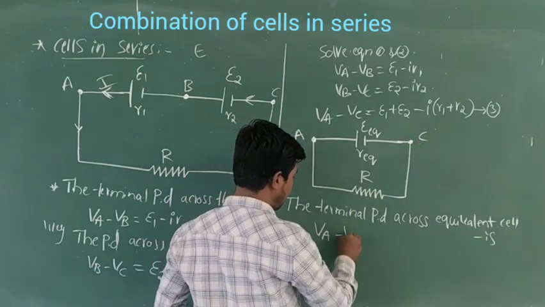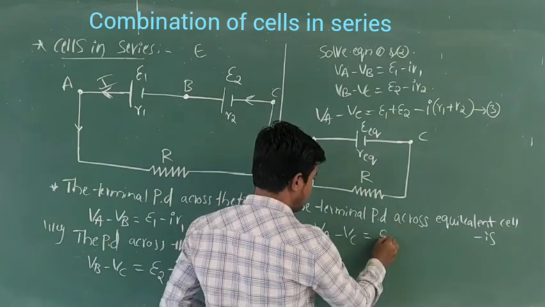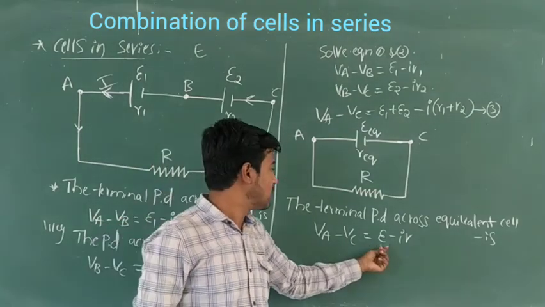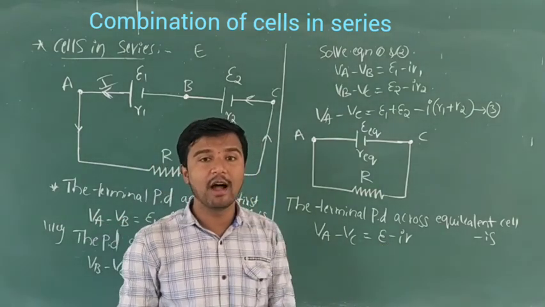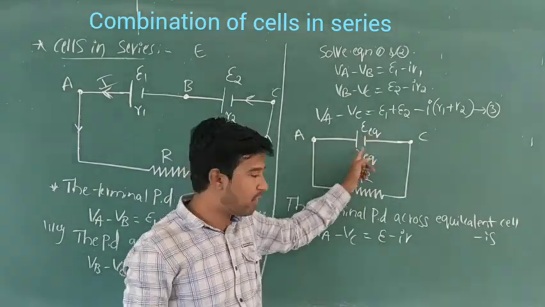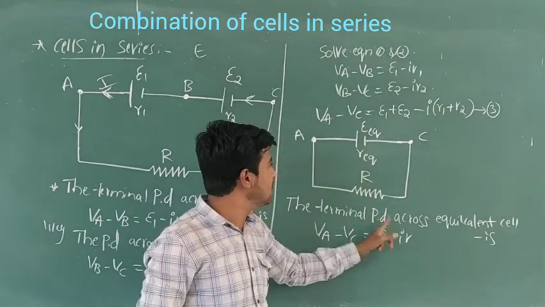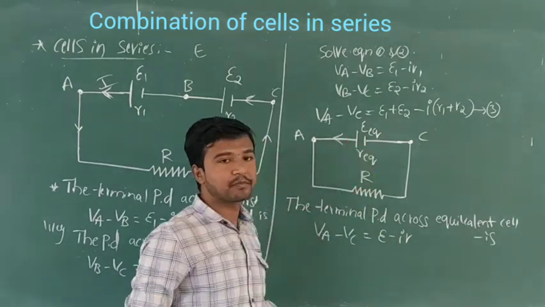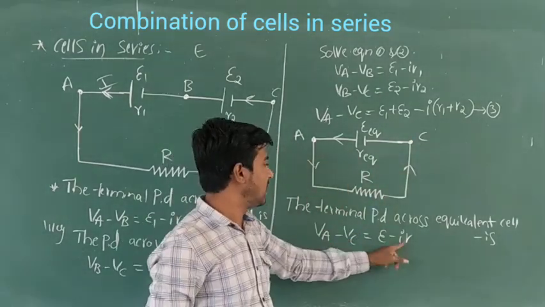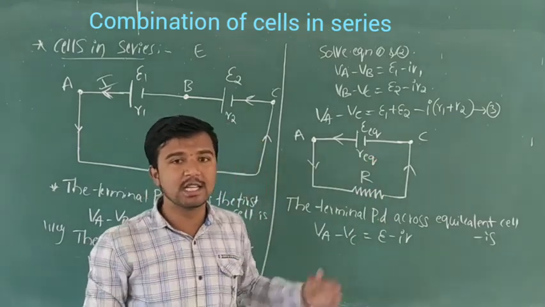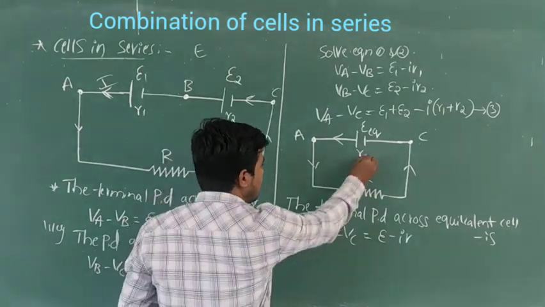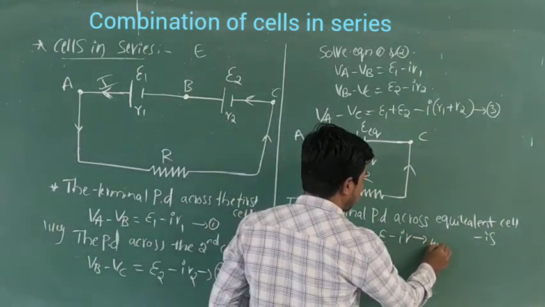These are the two terminals. VA minus VC equal to what? E minus IR. This is the equivalent EMF, E minus IR. E is the equivalent EMF, minus means difference, I is the current drawn from the cell, which is constant, and R is the equivalent resistance in this cell. This is equation number 4.